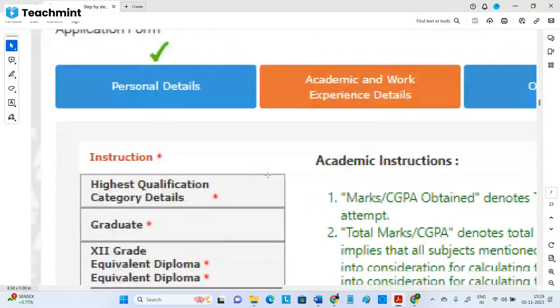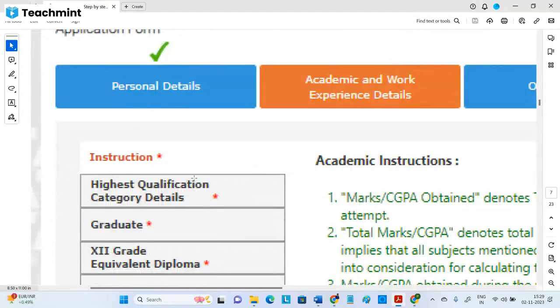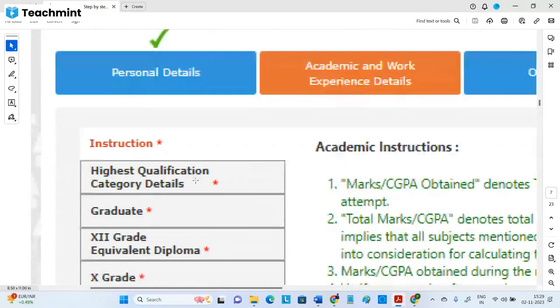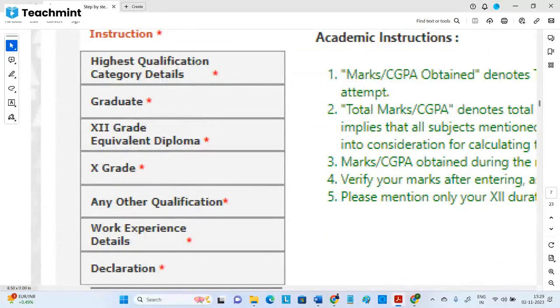So in highest qualification, you need to first select. Your highest qualification right now is BTech. You are doing BTech, not completed, okay, because anyhow they are asking passed out year here and there, you can mention. They'll ask what is the highest qualification. This is the details: highest qualification, graduate. Yes, you are doing graduation. That is the CGPA, which college, which branch, everything.